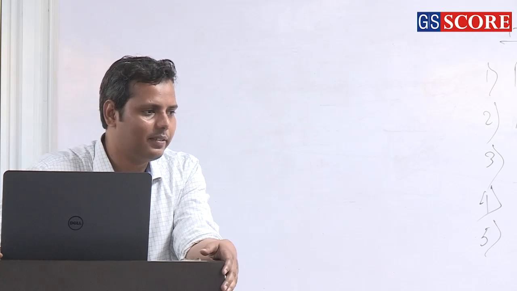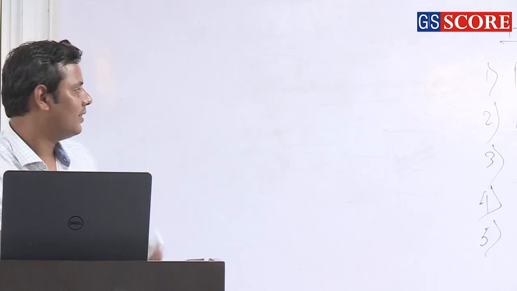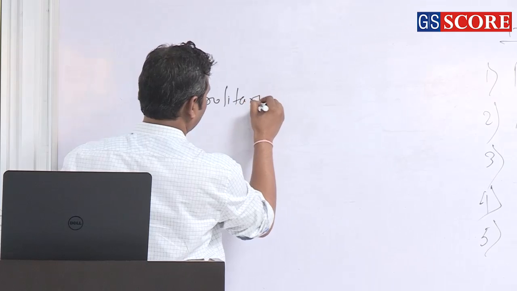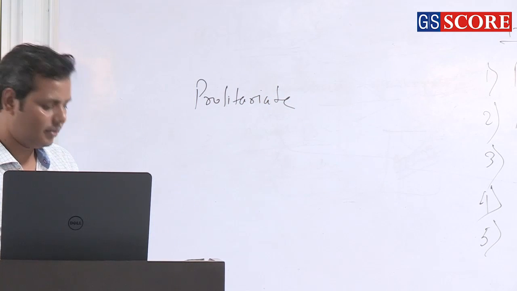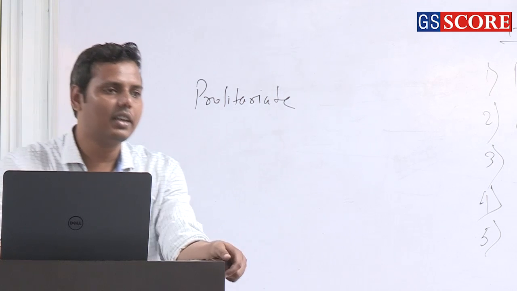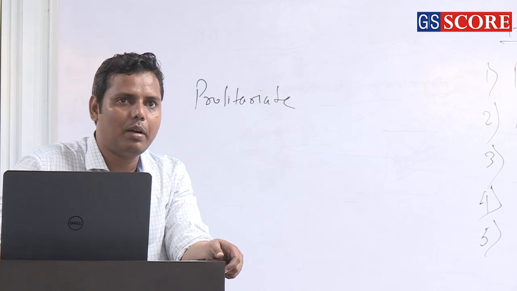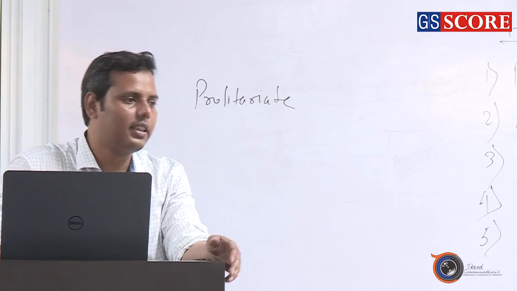So status of women. I was discussing proletariats, the people like me. Proletariat is the word, actually according to Marx there are two sections in society, the elite or the bourgeois, and the proletariat.